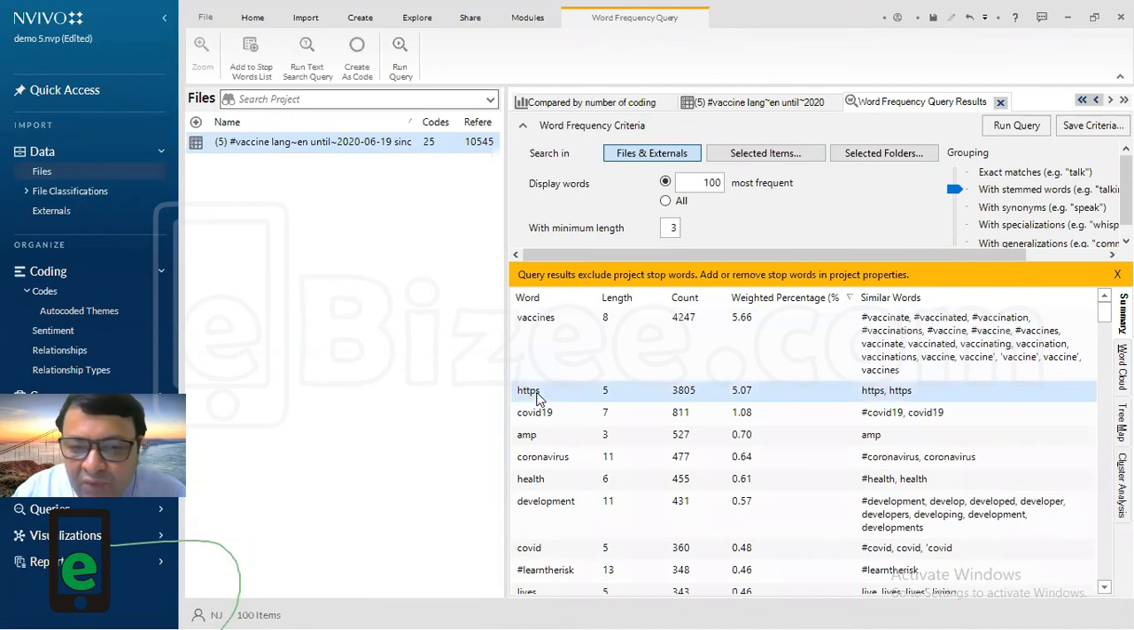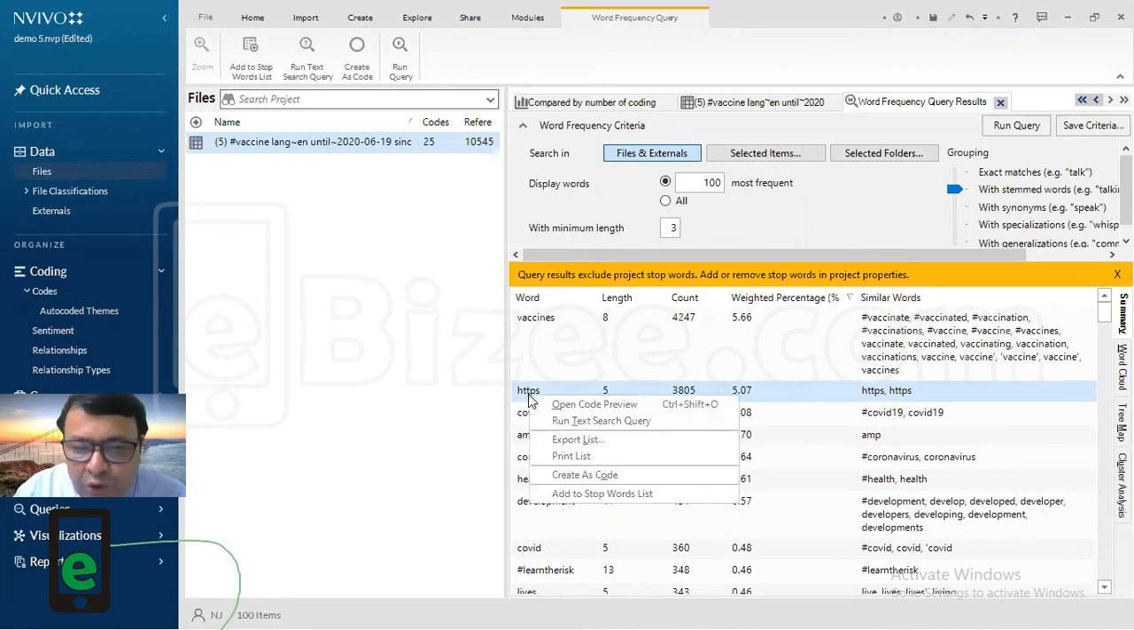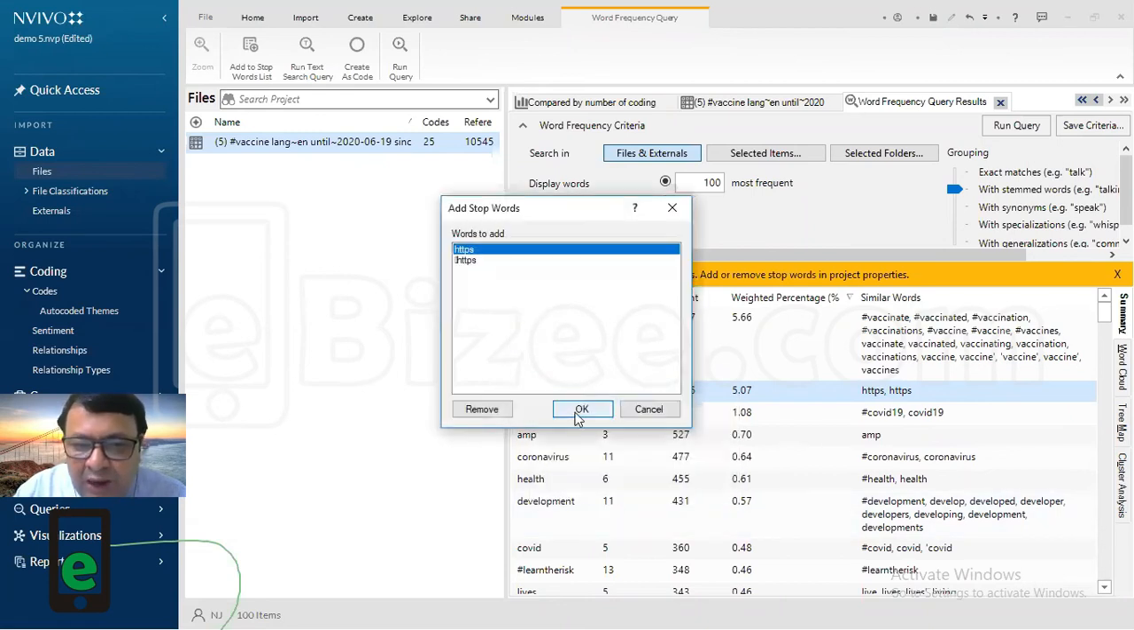Like for example, HTTP, it doesn't mean anything. You are not looking at HTTP. So what you do, there are quite a few which are waste. So you right click and add to the stop word list. So it will add to the stop word. So you are removing this word which you don't want in this. So you are cleaning the data, right? Now this I have done.